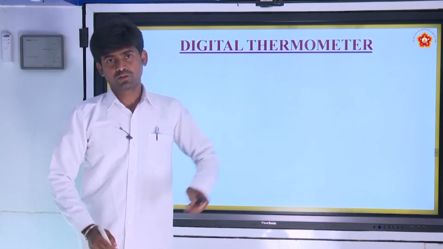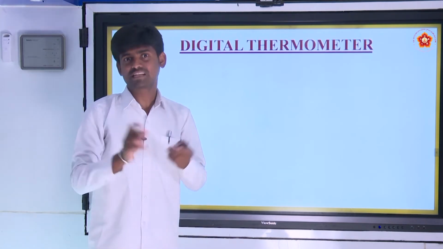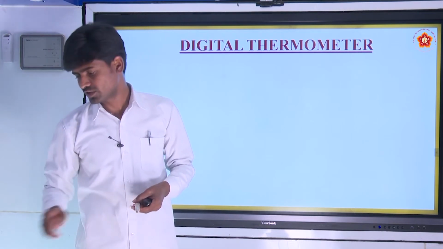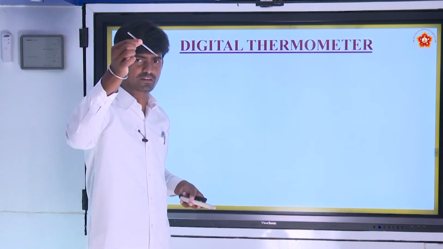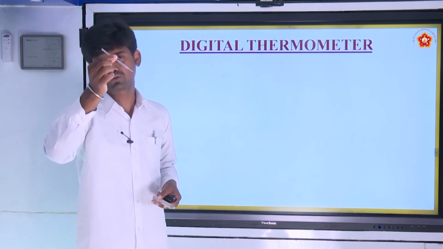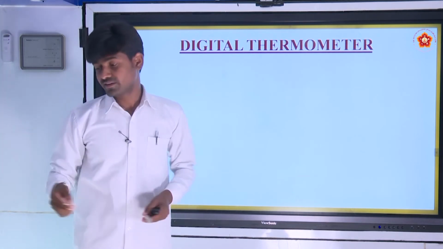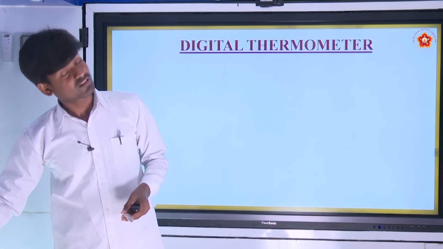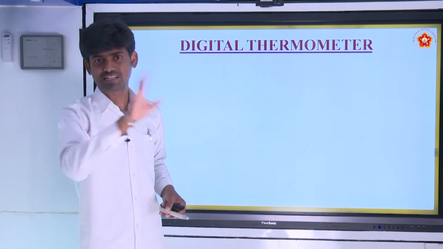Nowadays we are using a digital thermometer, not this type of thermometer filled with mercury. In this corona time, we are using digital thermometers.